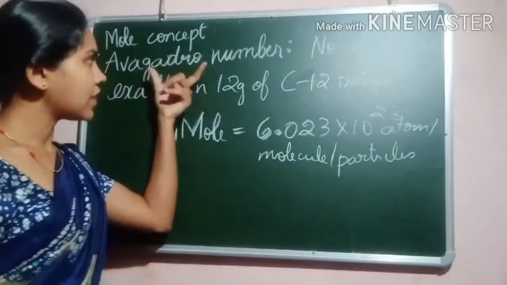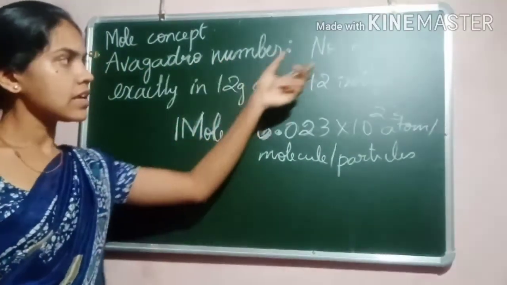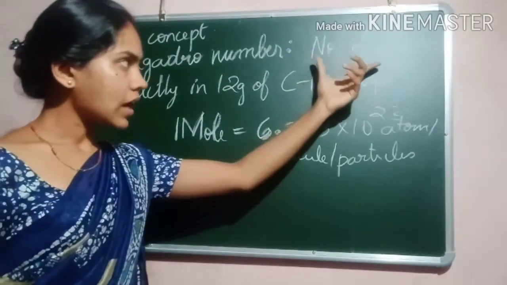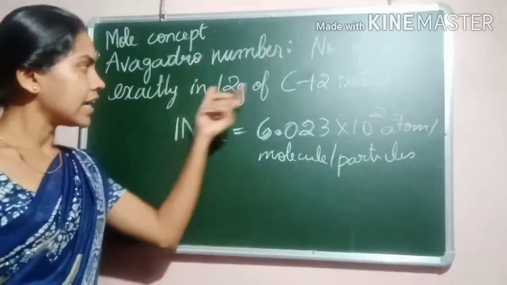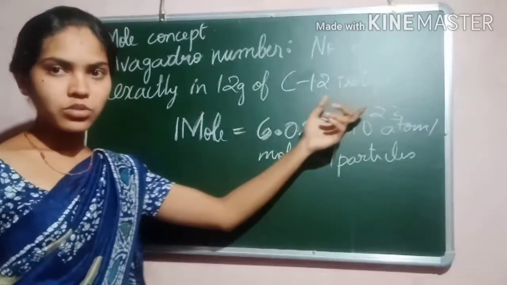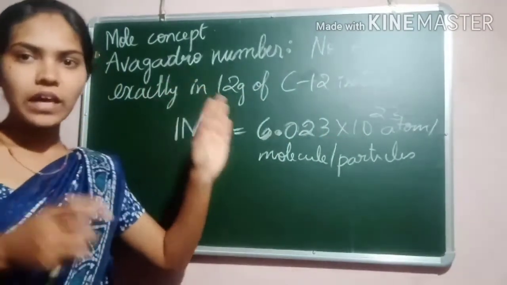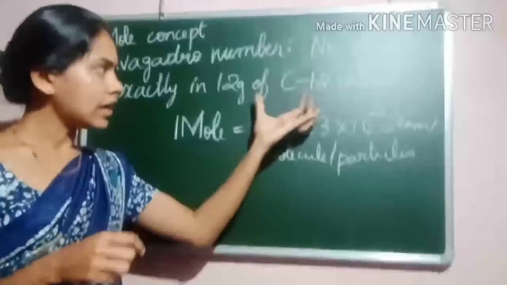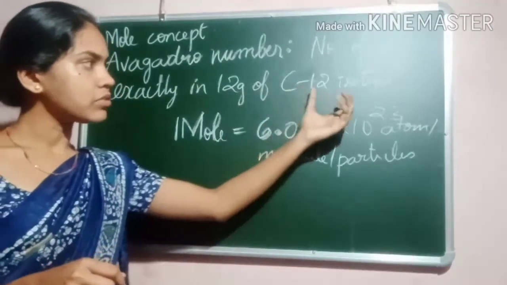We can define the Avogadro number as the number of atoms exactly in 12 gram of carbon-12 isotope. Here they took 12 gram of carbon-12 isotope.